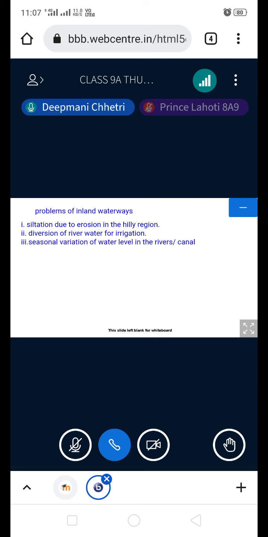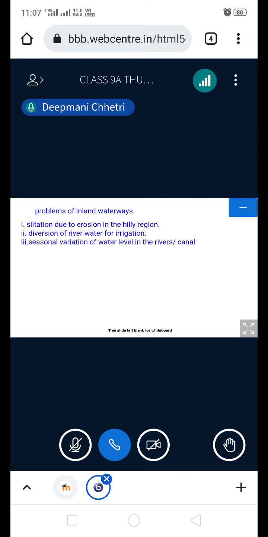Okay, so these are the problems of inland waterways. Now you have to understand this, because based on this, any reasoning question can be framed. What are the problems of inland waterways? Now one is siltation. You know what is siltation? Deposition of silt on the bed of the river.